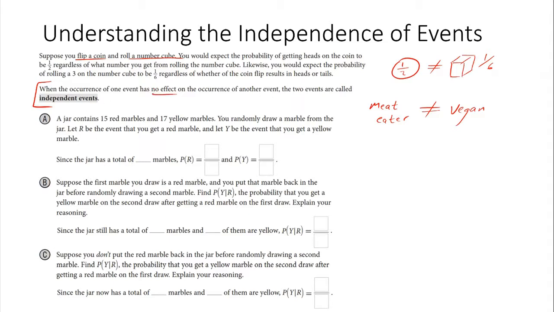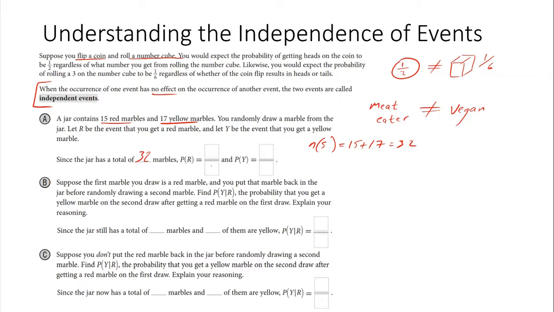All right. So let's look at an example. Example A, or example one. A jar contains 15 red marbles and 17 yellow marbles. Now, real quick, sample space. We realize there's 32 marbles, because 15 plus the 17 yellow marbles gives us the sample set, which is 32.